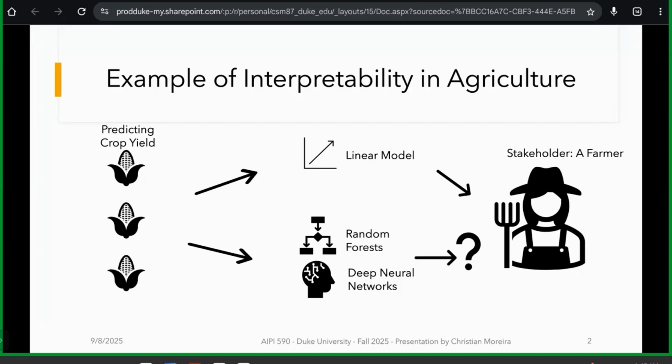Now, each of these models varies in complexity. Something like a linear model, for instance, may be something that a stakeholder or a farmer can easily look at and understand how the results are forming in that model. But once you use more complex models like a random forest or a deep neural network, that understanding of what's going on and how the variables are making a prediction is way more complex.